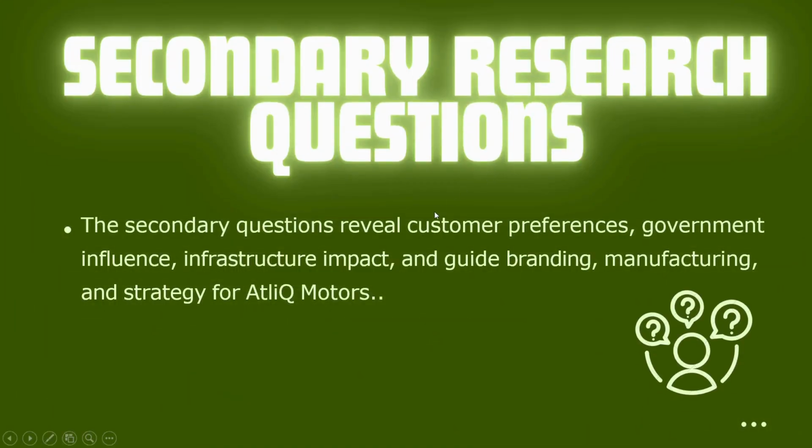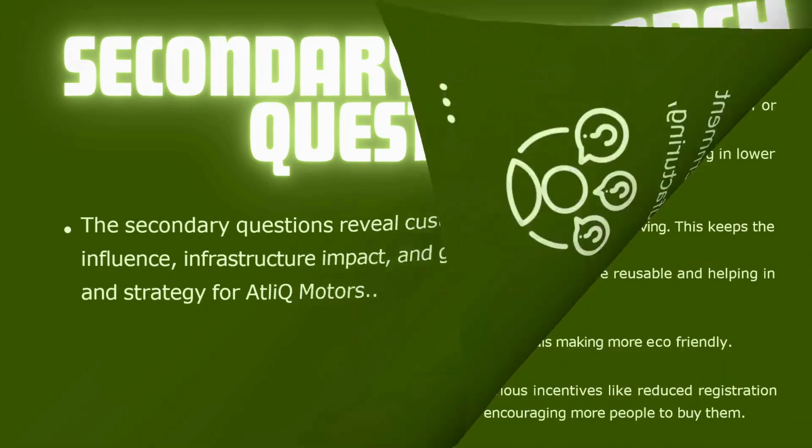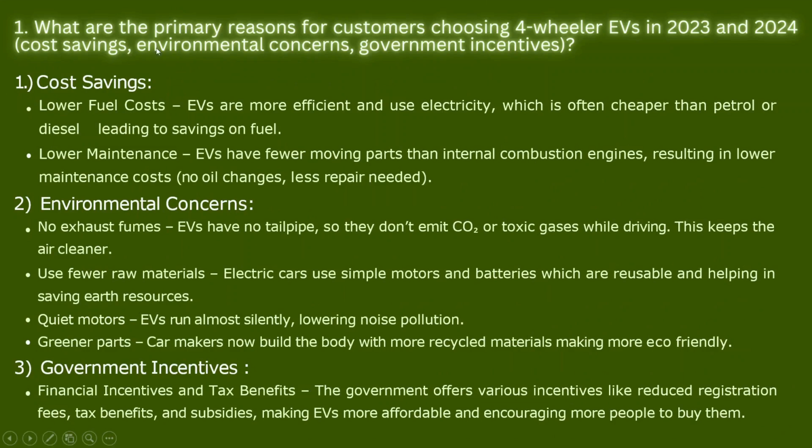Here, the secondary research questions reveal customer preferences, climate influence, and infrastructure impact, and guide branding, manufacturing, and strategy for AtliQ Motors. Now let's look into question number one. What are the primary reasons for customers choosing four-wheeler EVs in 2023 and 2024? So here there are three factors.